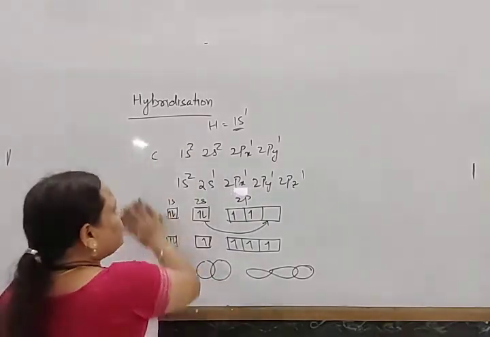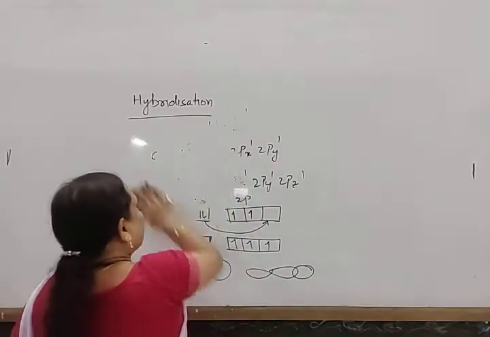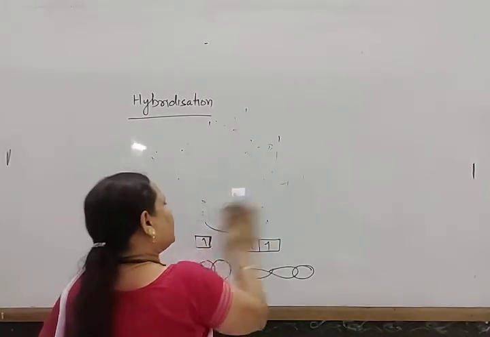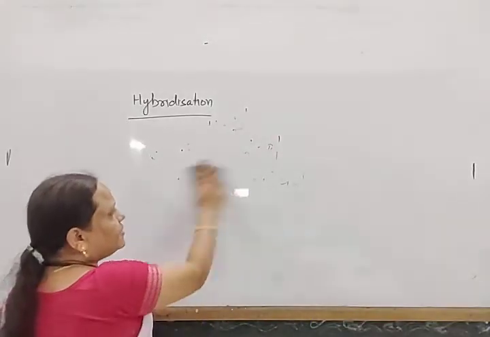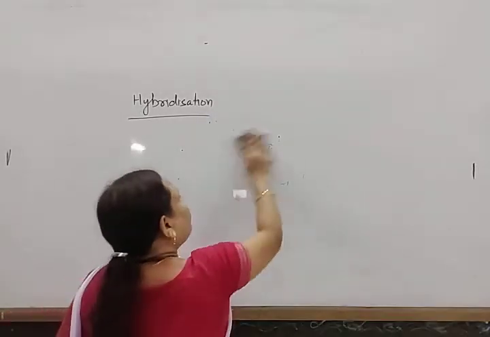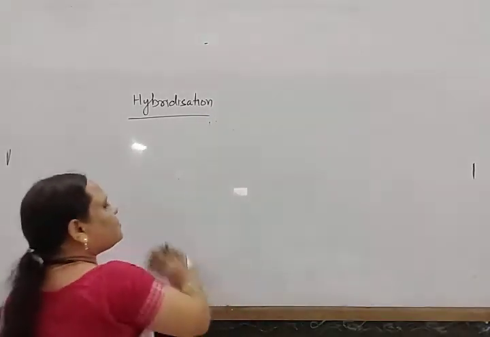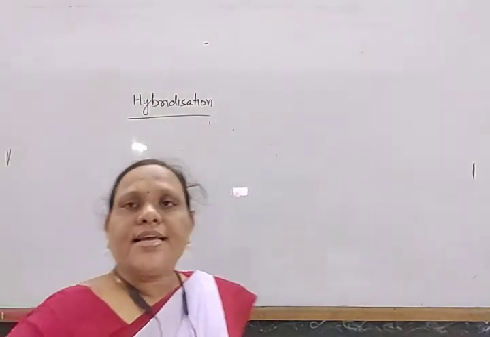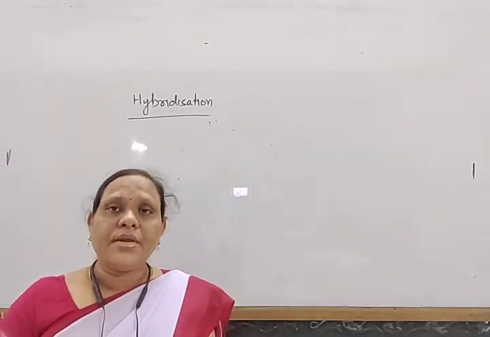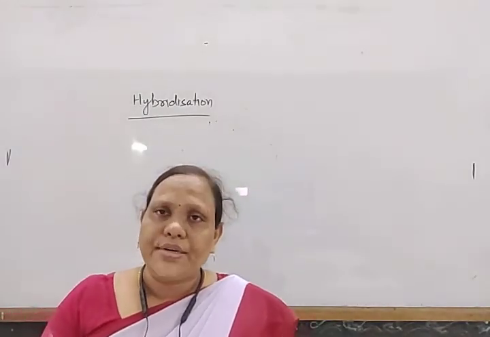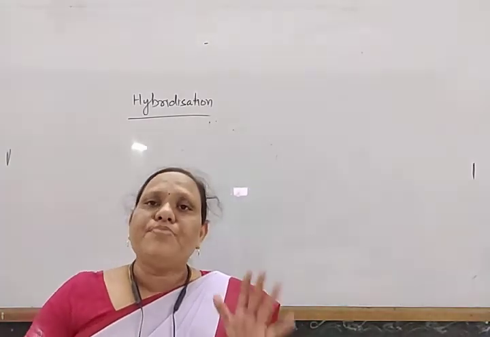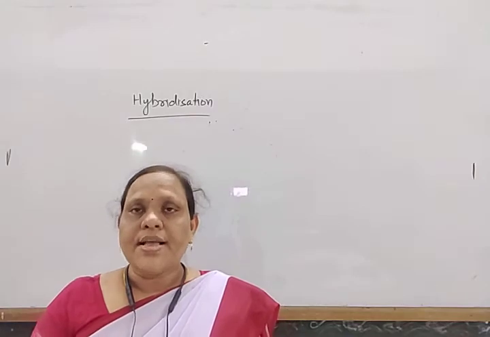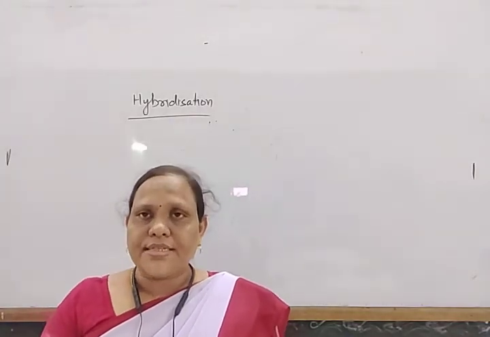Due to this hybridization, as all the orbitals are of equivalent shape and energy, when bonds are formed after hybridization of the atom, the bond angles become equal and the bond lengths become equal. So this is hybridization.